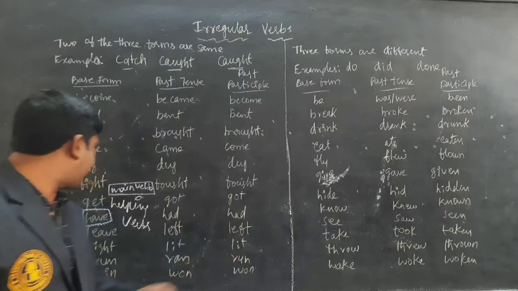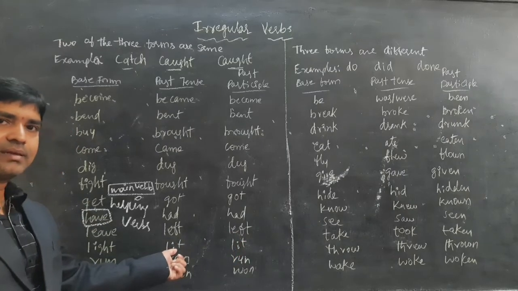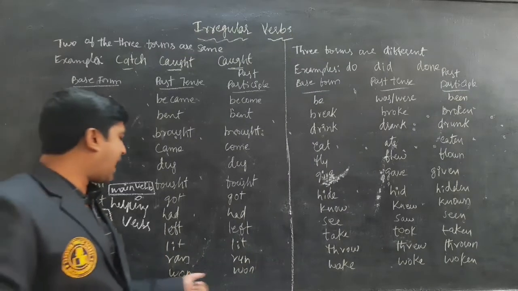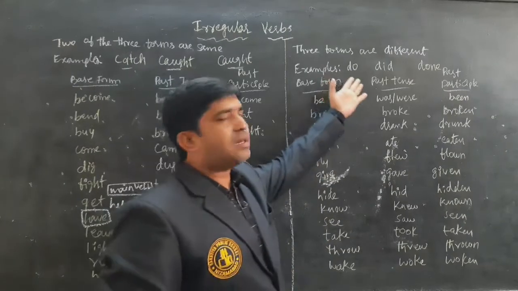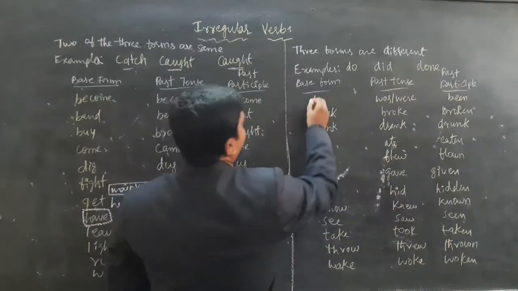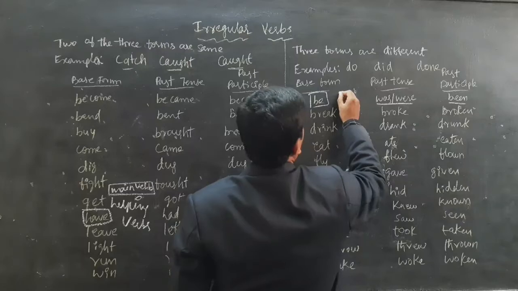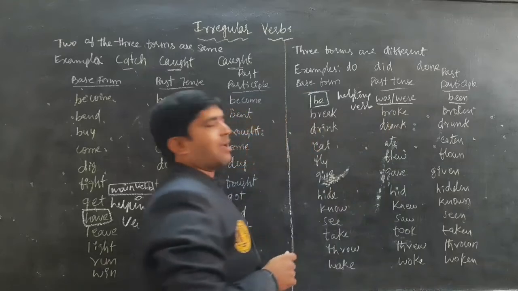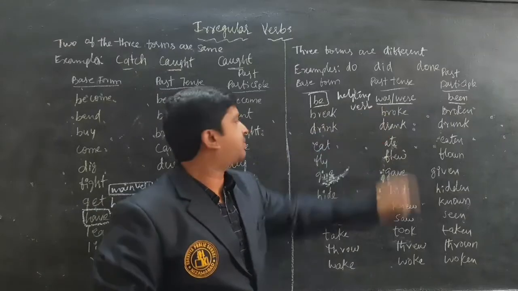Have, had. Leave, left. Light, lit. Lighted is also possible. Run, ran. Win, won. Here all the forms are different. Be, was, were, been. While learning helping verbs, we learned that these forms come in helping verbs. When they come alone without any main verb, they are treated as main verbs.